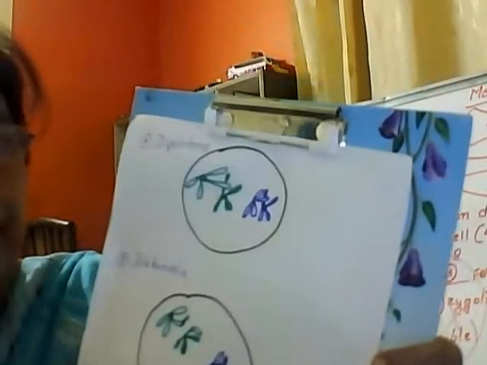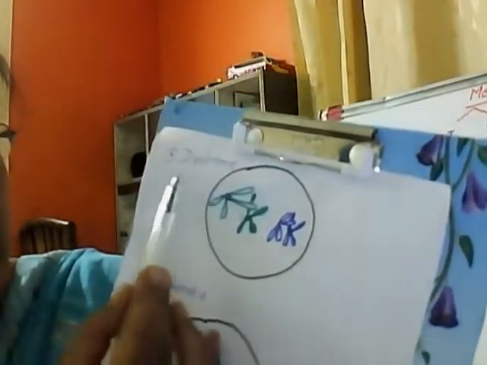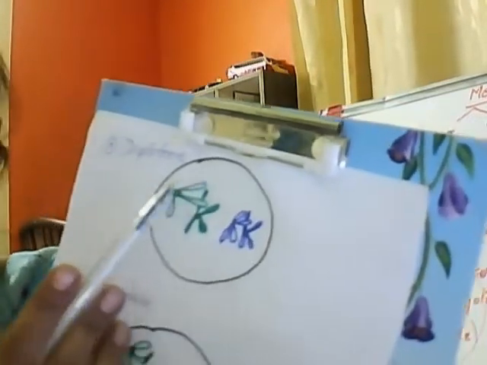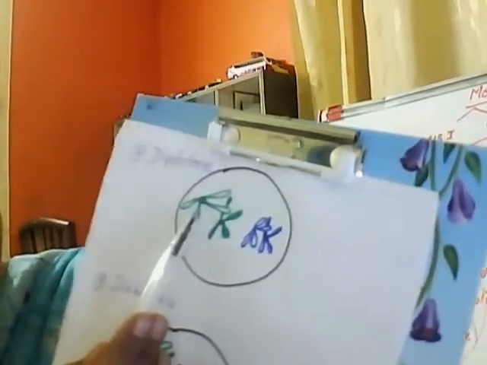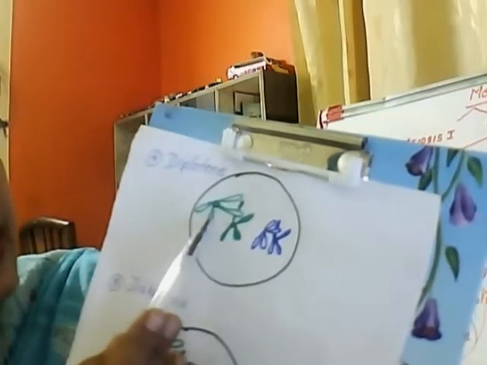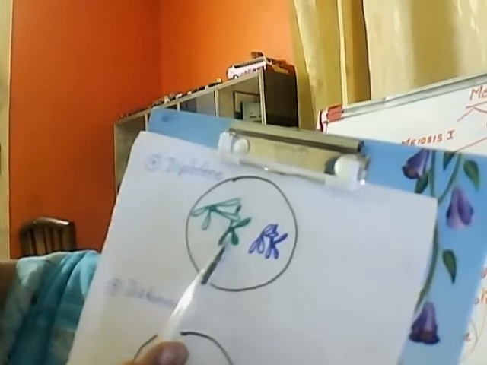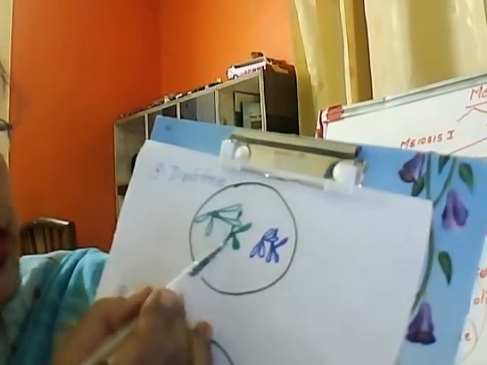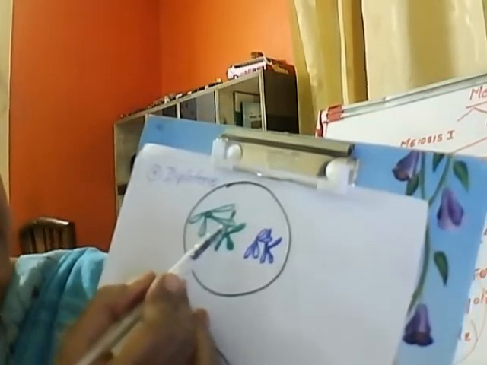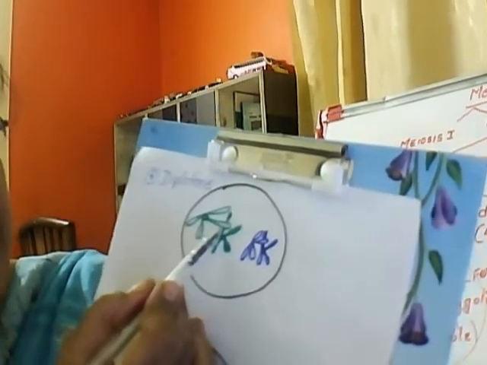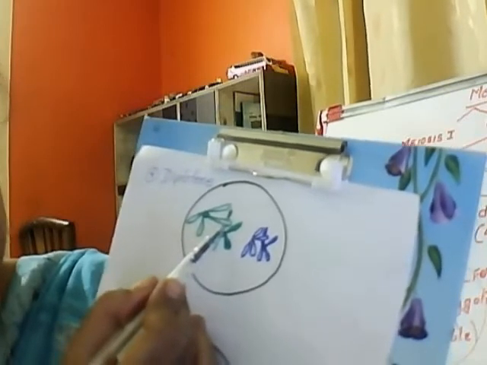So after the Pachytene stage, the next phase is the Diplotene stage. So in Diplotene stage, what happened? The homologous chromosomes try to separate from one another, they try to repel. But although they try to separate, they remain intact at the chiasmata, the point where the crossing over has started.